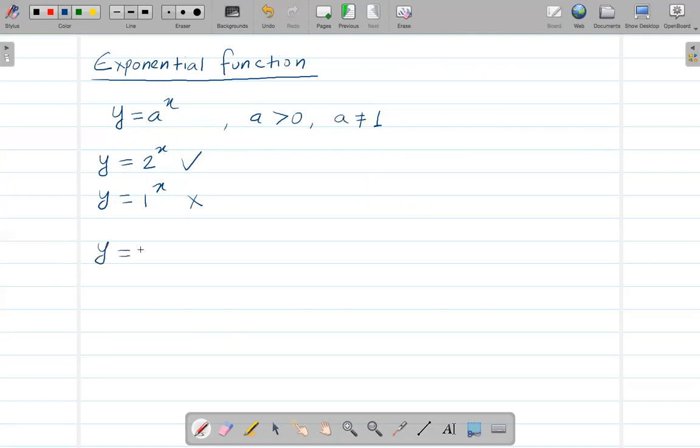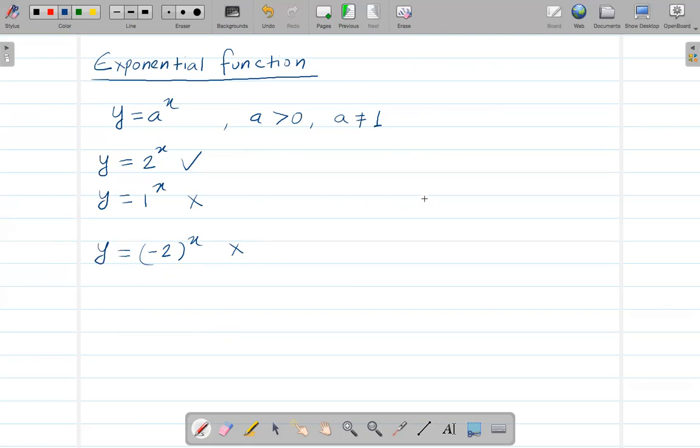Y equals negative 2 to the power x: again, on the base we have a negative number, but we said a should be a positive number, so this is also not an exponential function.